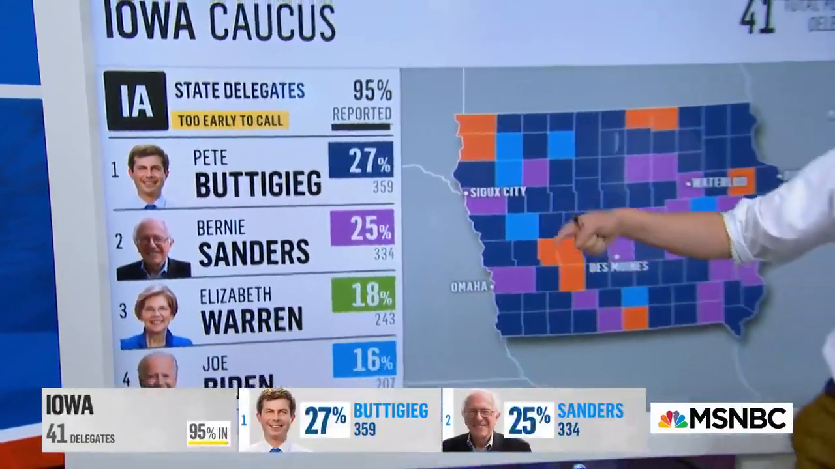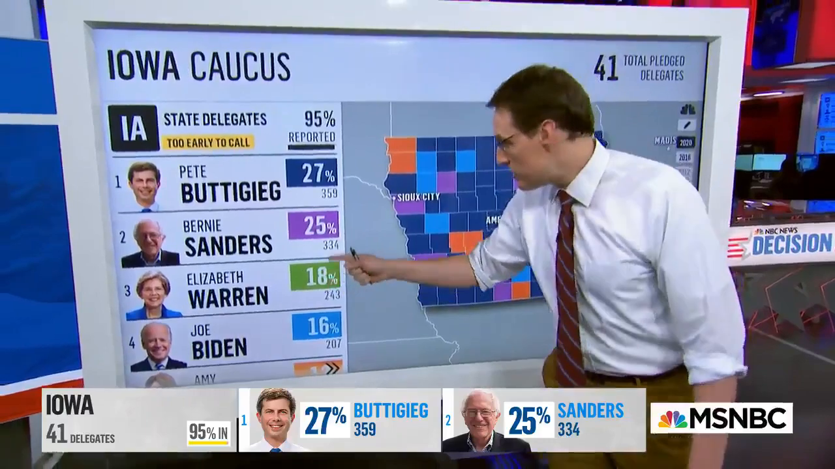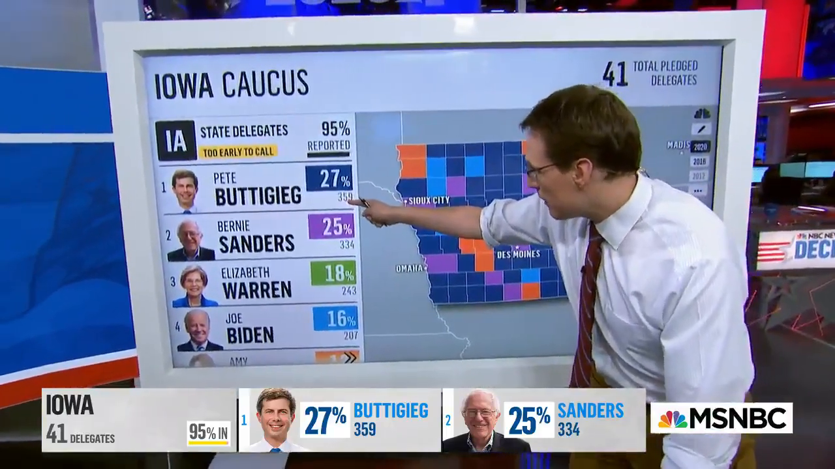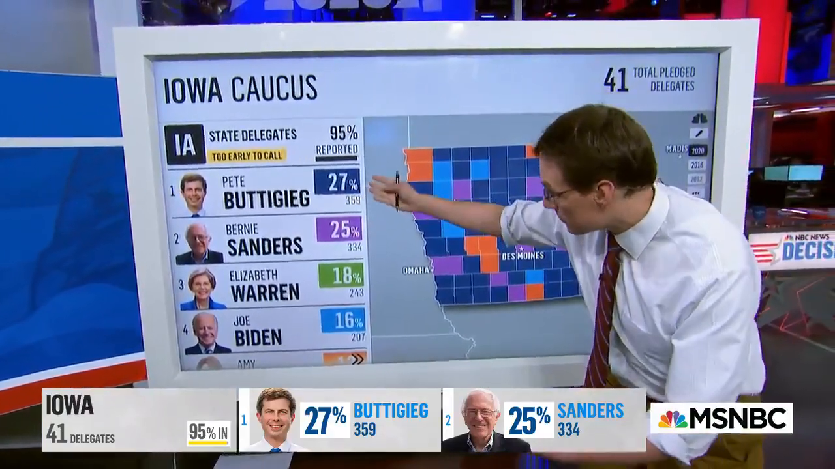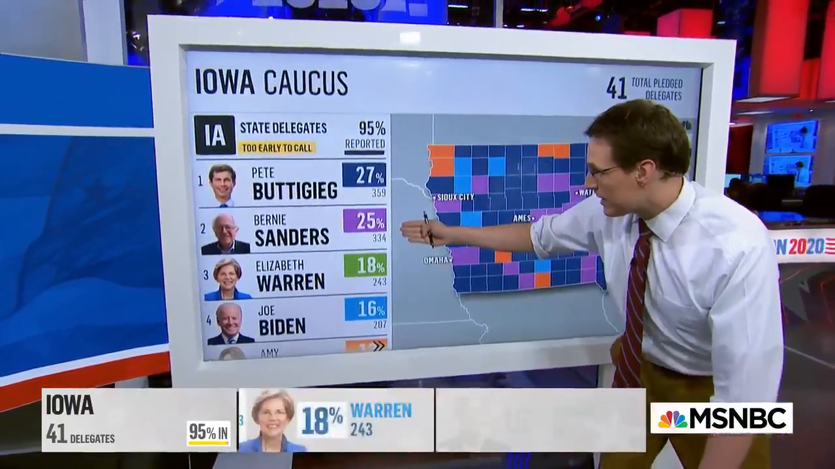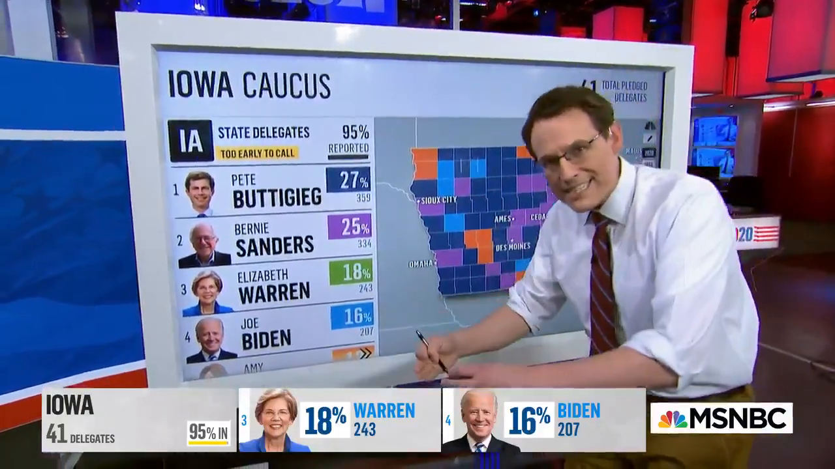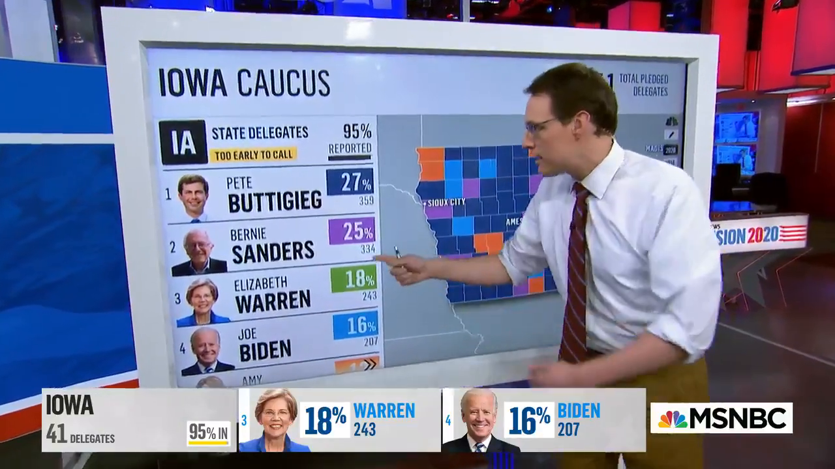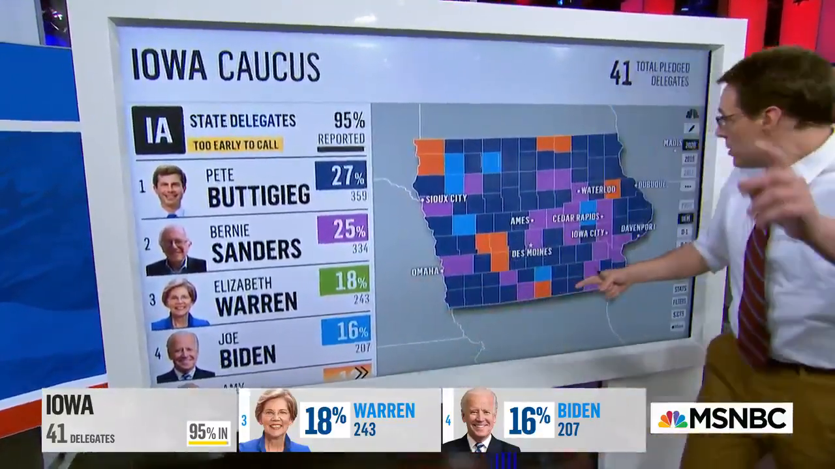Now, remember, there are about 2,100 of these statewide. So Buttigieg with 359, that's accounting for 27%. You can start to do the math of what that accounts for. This is a complicated formula where each precinct in the state is worth a certain number of state delegate equivalents. They work their way up.